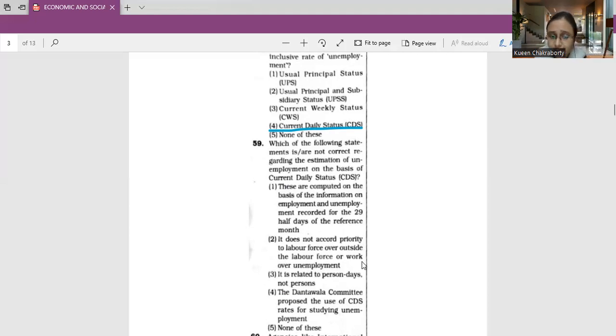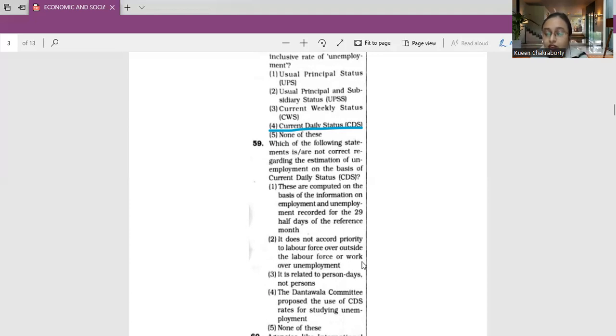Current daily status, the CDS, right? When we are talking about the current daily status, it is regarding unemployment, where it is computed on the daily basis of the information on employment and unemployment recorded for 14 half days of the reference week. The employment status during 7 days is recorded in terms of half or full intensities. Work of one hour or more but less than 4 hours is taken as half intensity, and 4 hours or more is taken as full intensity in this calculation.